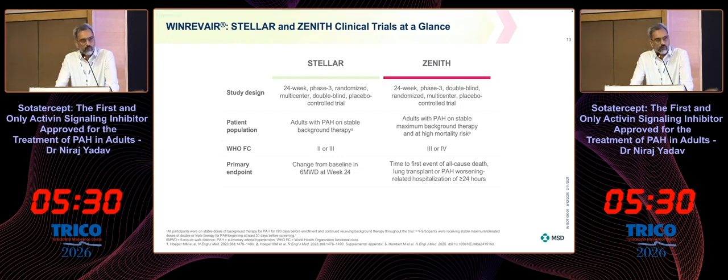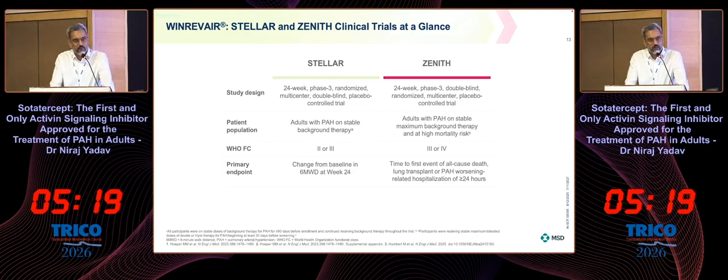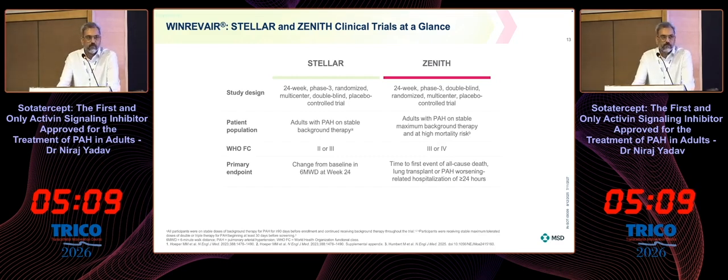After the promising result of the STELLAR trial, the ZENITH trial was done in much sicker patients, with class 3 and class 4 at high risk of mortality. The primary endpoint in these patients was time to first event of all-cause death, lung transplant, or PH worsening-related hospitalization for more than 24 hours.